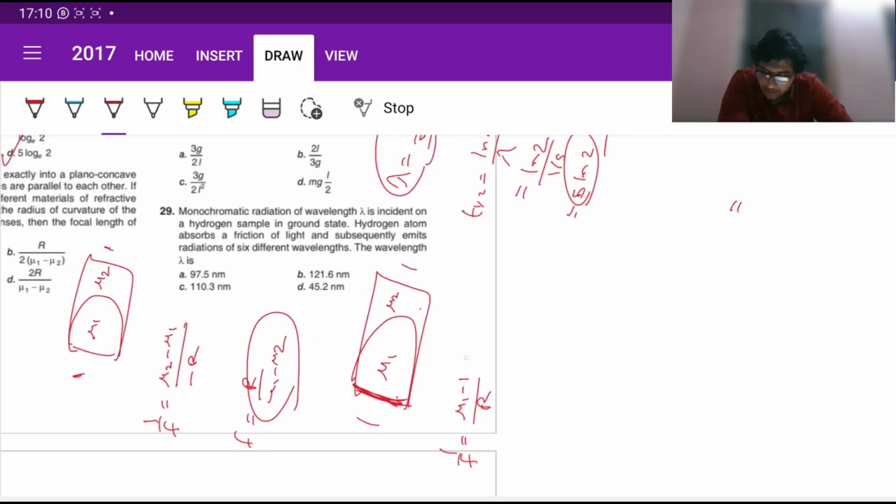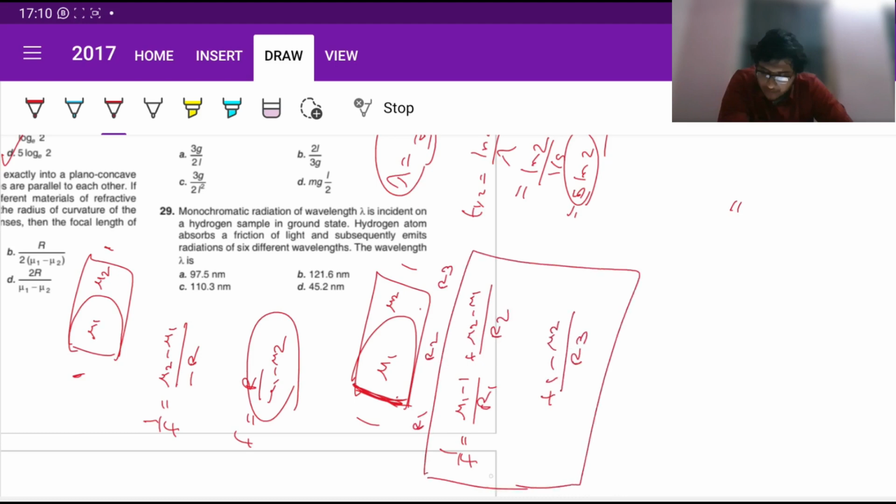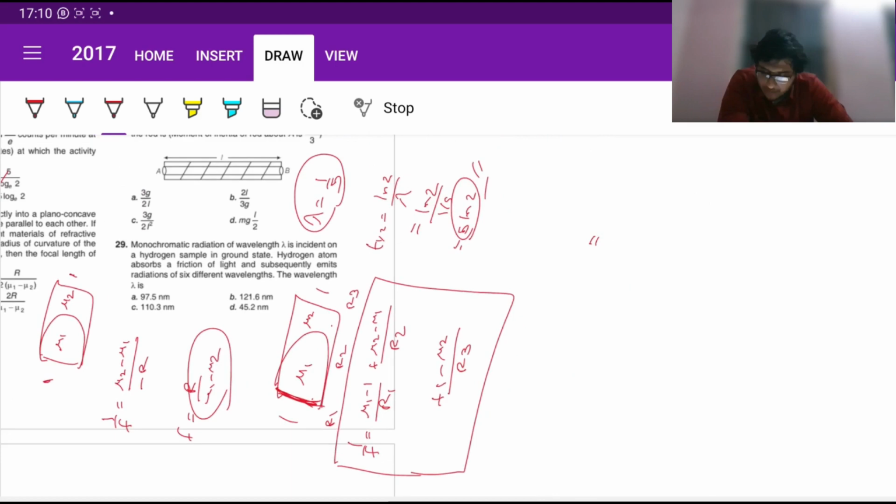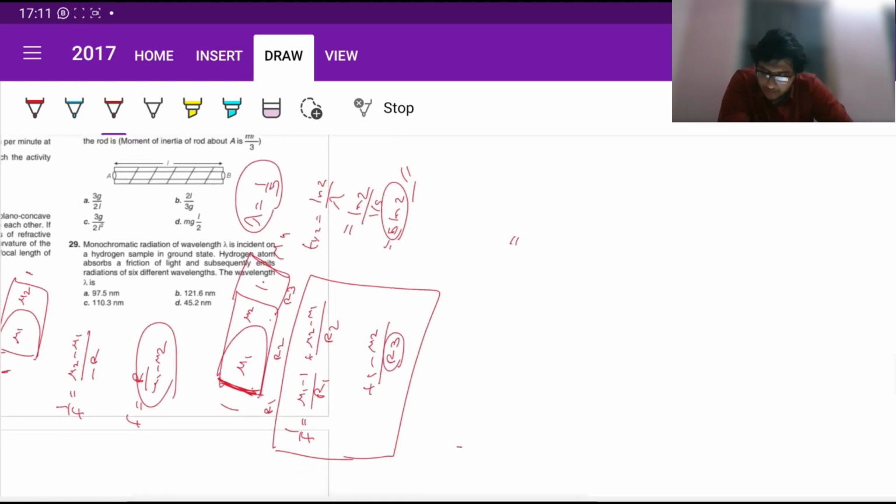Fine. Plus mu2 minus mu1 by r2, plus 1 minus mu2 by r3. This is basically going to be your lens maker's formula for lenses like this. Now you could continue, like next it would be 1 minus mu2, if there is some kind of mu4, then mu4 minus mu1 by r, and whatever it is, and r should be written as per NCSC.